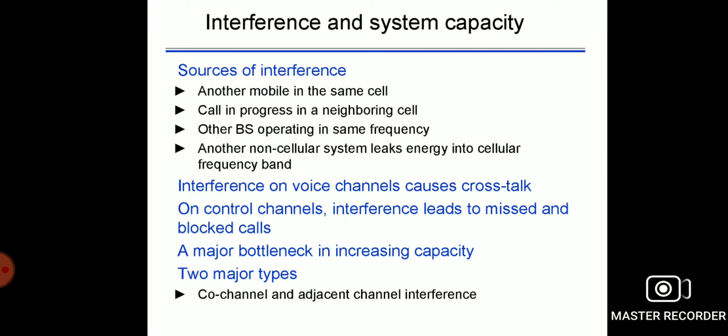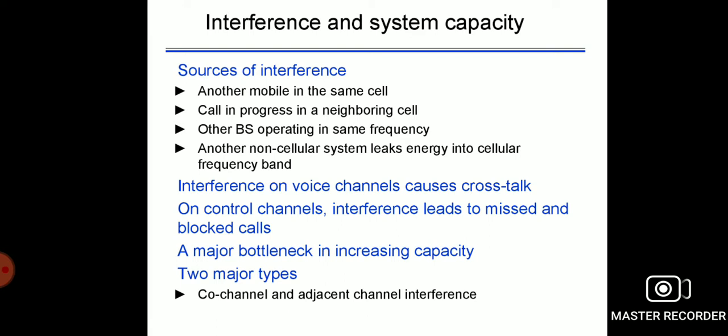Number 1, another mobile in the same cell. Number 2, a call in progress in a neighboring cell. Number 3, another base station operating at the same frequency. Number 4, another non-cellular system leaking energy into the cellular frequency bandwidth. So it causes crosstalk effects.